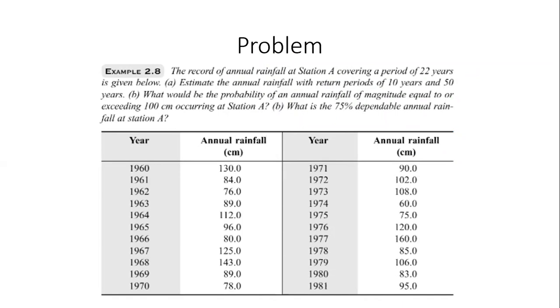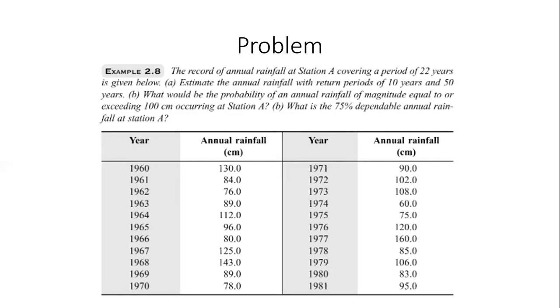The record of annual rainfall at station A covering a period of 22 years is given below, from 1960 to 1981, that's 22 years. Estimate the annual rainfall with a return period of 10 years and 50 years. What would be the probability of an annual rainfall of magnitude equal to or exceeding 100 centimeters occurring at station A? That's part B. And then part C, of course, there's a typo there. It says part B again. It should be part C. What is the 75% dependable annual rainfall at station A?